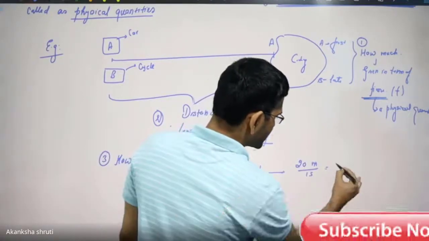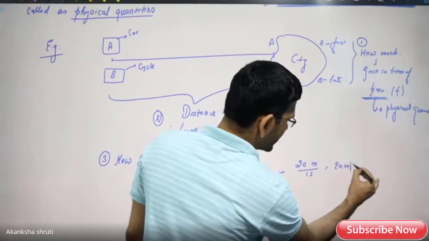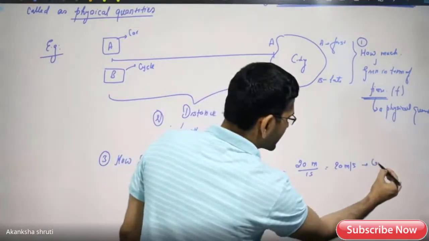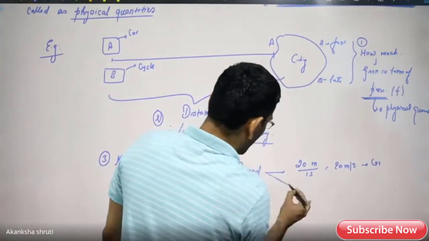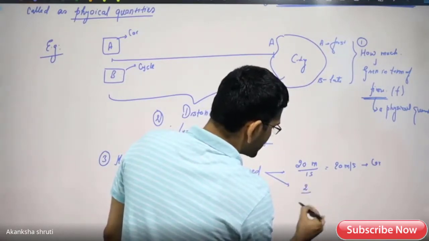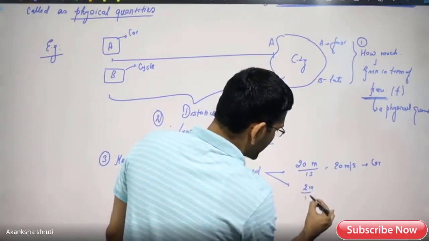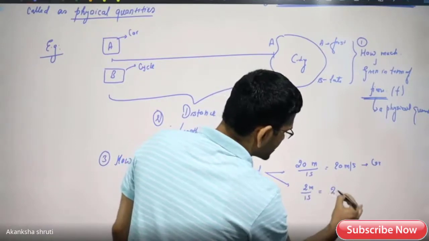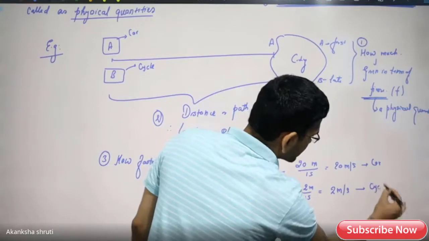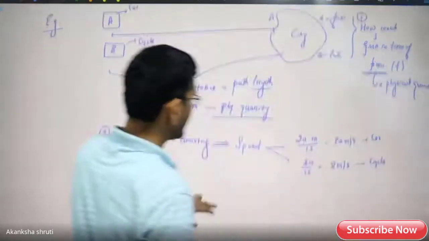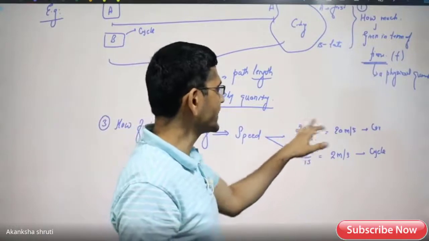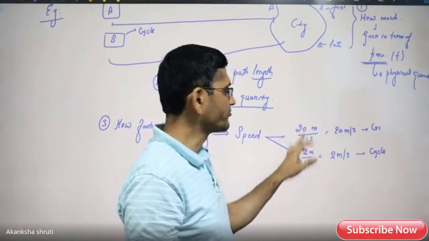We write this as 20 meter per second for the car. And say the cycle is just covering 2 meter in 1 second, so we say 2 meter per second for the cycle. So this is what speed simply tells: how much length is covered in 1 second.